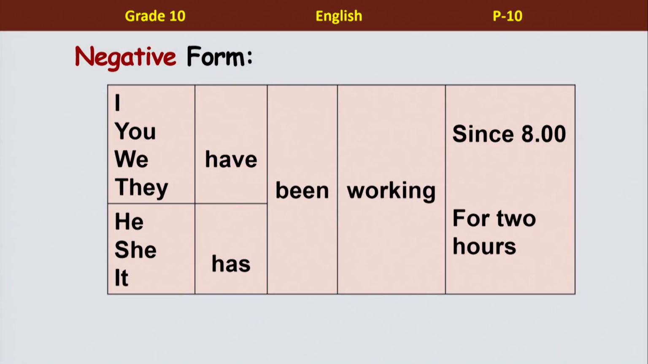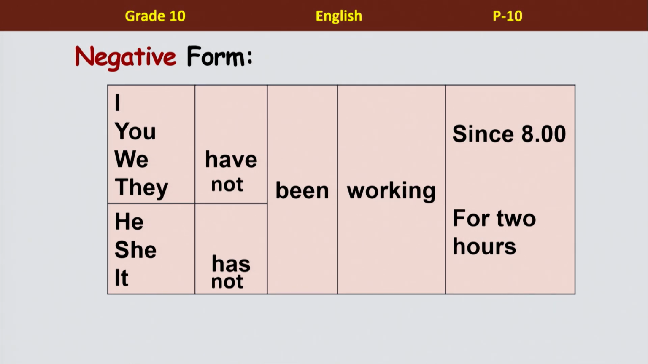Now, when it comes to negative form, we can use the same structure. But what do we do here? We simply add the word not after has or have. That's right. So, shall we read these sentences again? I have not been working since 8. You have not been working. We have not been working. They have not been working. We can use either since 8 or for 2 hours. We'll come back to that, talking about time duration. For now, let's focus on the structure.